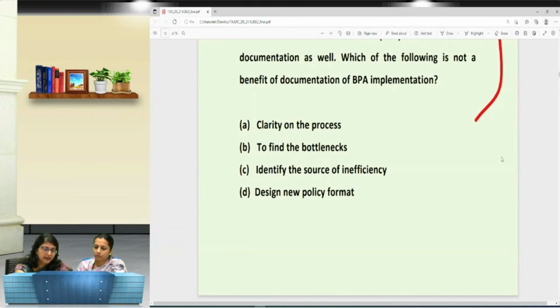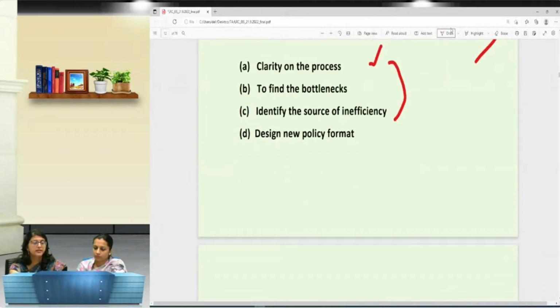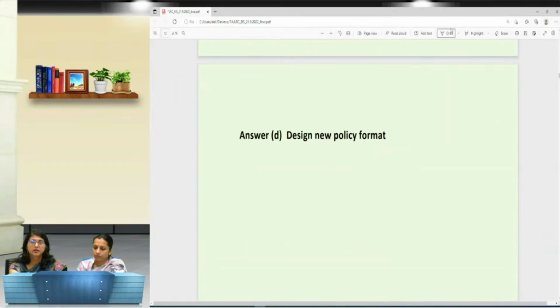So here I have already seen that this is a defined process. This is the benefit of documentation. This is a benefit. So all the first 3 are the benefits. So I will rule out the possibility of A, B, C as the answer, and the answer will come out to be option D, which is design new policy format. So we have seen that the same question can come as a theory question, which involves a lot of description. It can come as an MCQ.